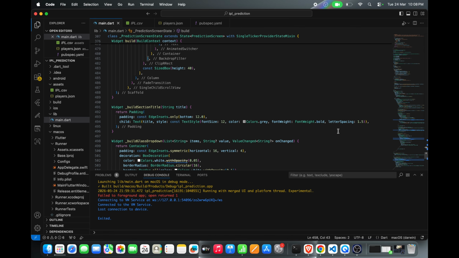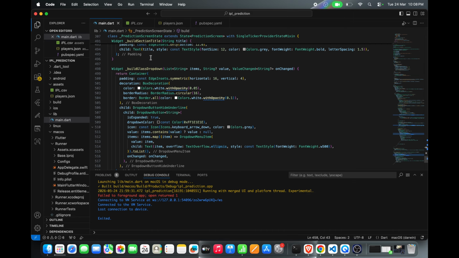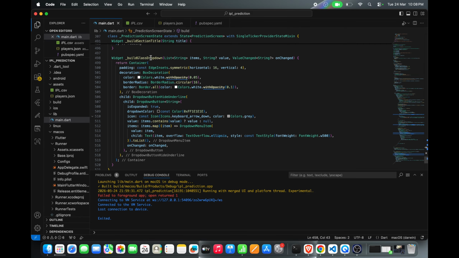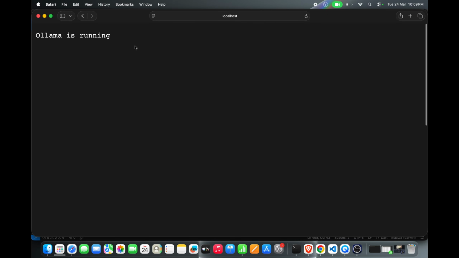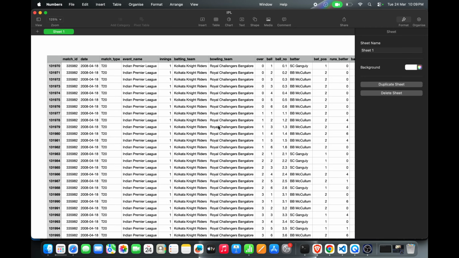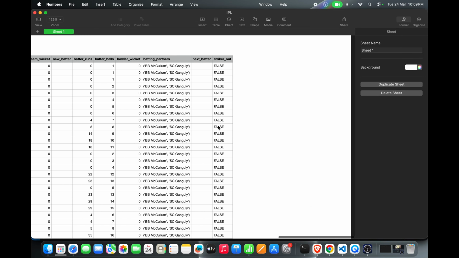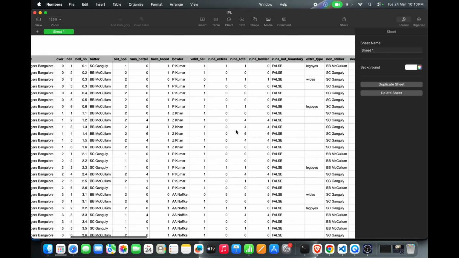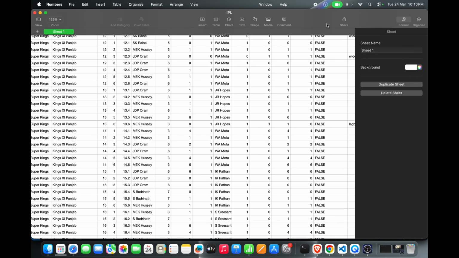We need two things: a blazingly fast front end. For the front end, we will use Flutter, and Flutter here is just a waiter, and the chef is Ollama. AI is stupid if you give it garbage. If you ask ChatGPT who will win the match, it will start hallucinating. So for that, we need to spoon feed hyper specific context. If it works, I don't know what it's useful for, but let's see.